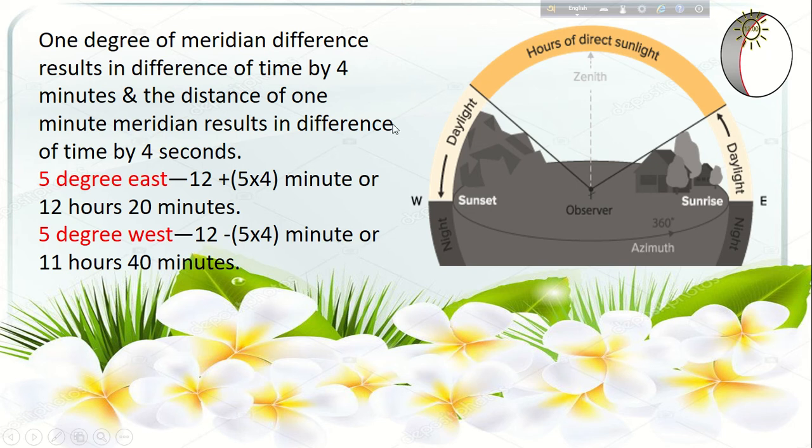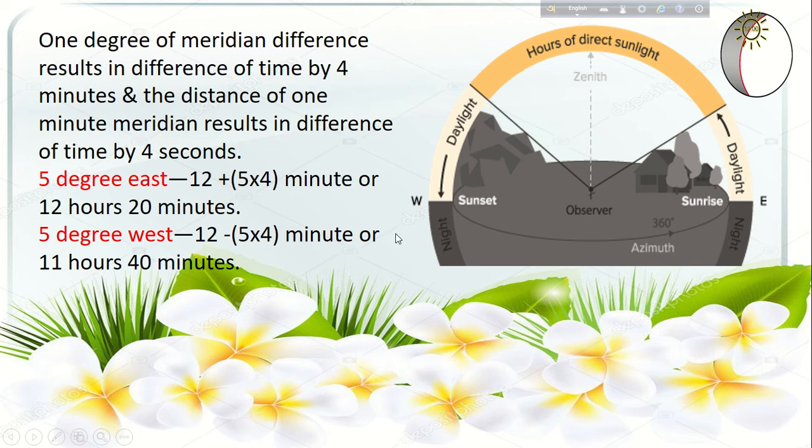So we know that 1 degree of meridian difference results in a difference of time by 4 minutes, and the distance of 1 minute of meridian results in a difference of time by 4 seconds. Here degree is not the angle, here it is degree in the earth distance. So if you want to move from 1 degree, 2 degree, 3 degree, for each and every interval, 4 minutes of time is needed, and if we want to move 1 minute, 4 seconds of time will be needed.